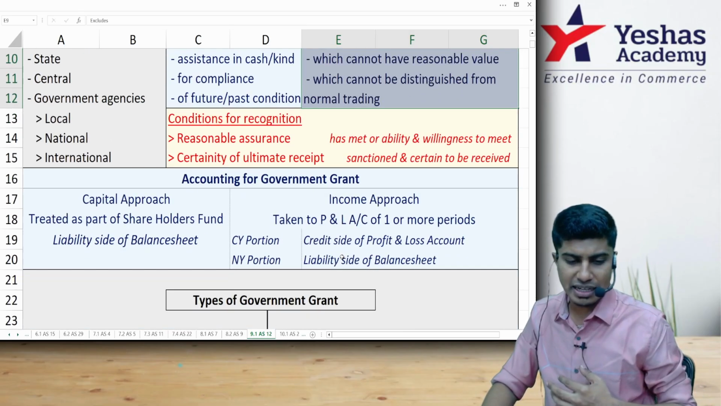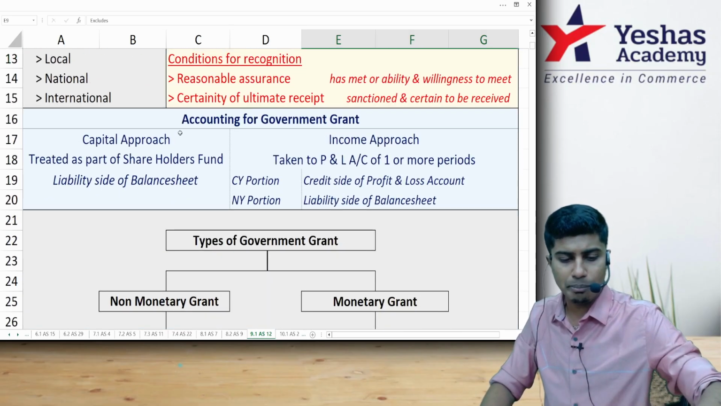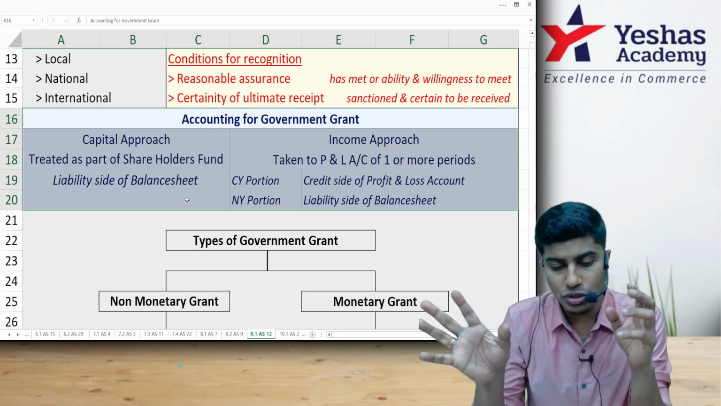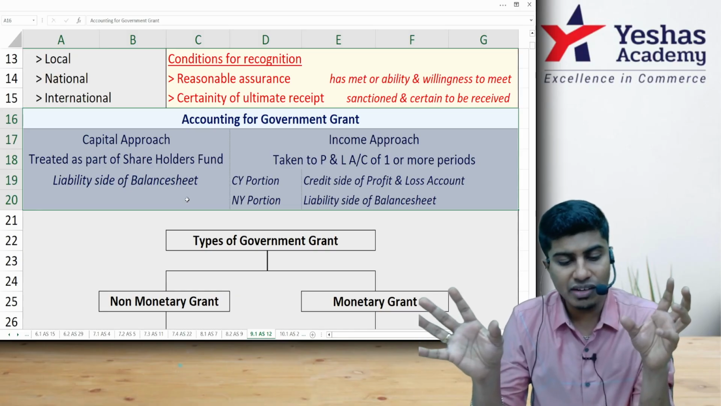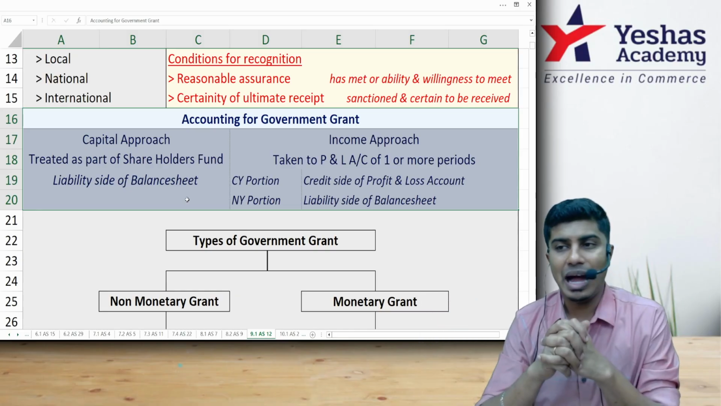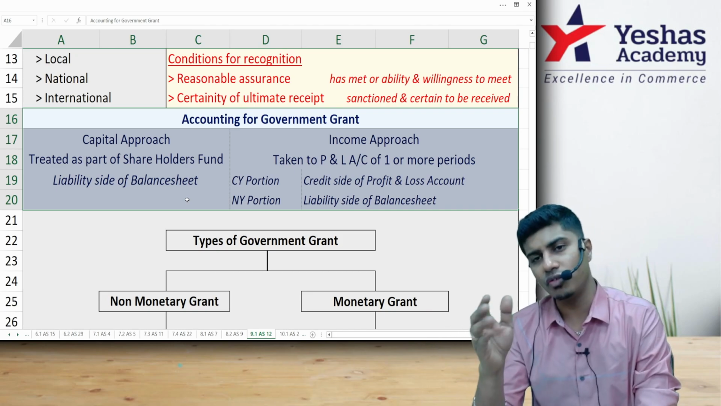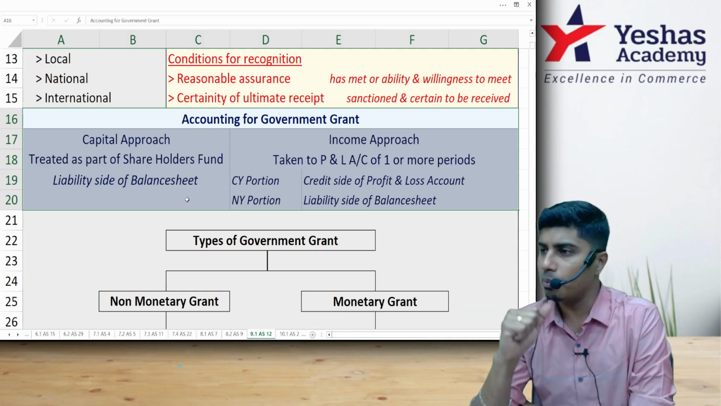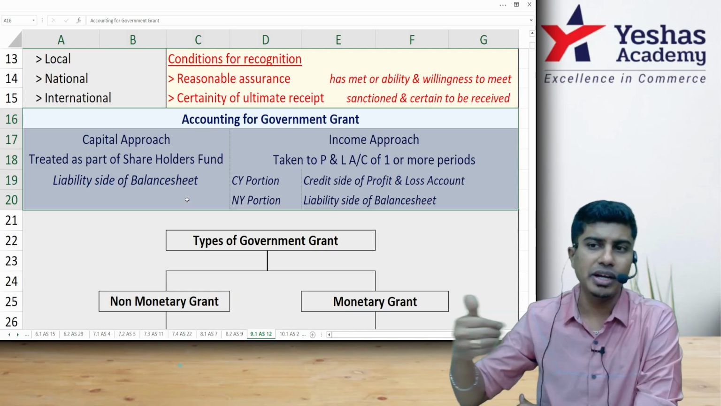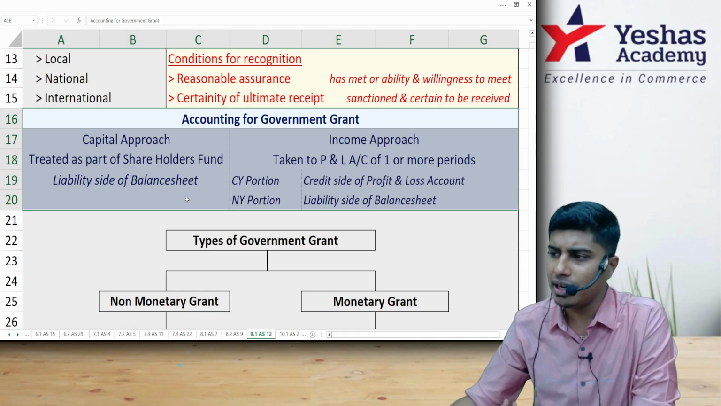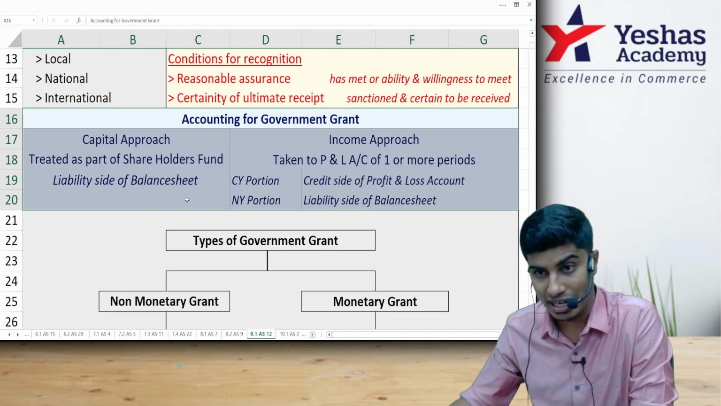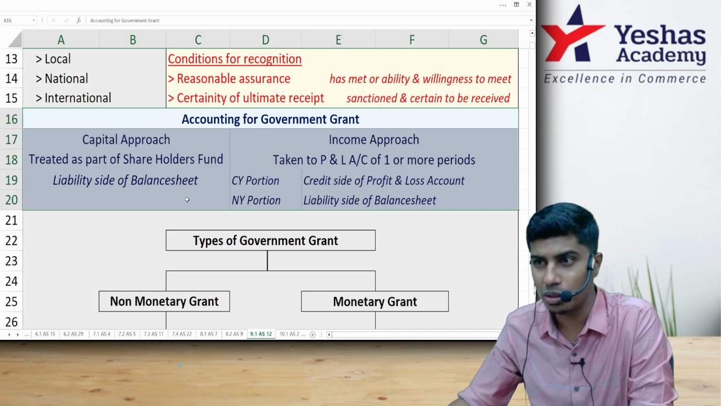For the purpose of our understanding, we will discuss the accounting of grants in two categories. The first approach is called the capital approach. The second one is called the income approach. Under the capital approach, whatever grant is received will be taken to the balance sheet and kept under reserves and surplus. Under the income approach, the grant received will be taken to the P&L account. That might be one year's P&L, sometimes more than one year's P&L account also, if the grant relates to more than one accounting period.